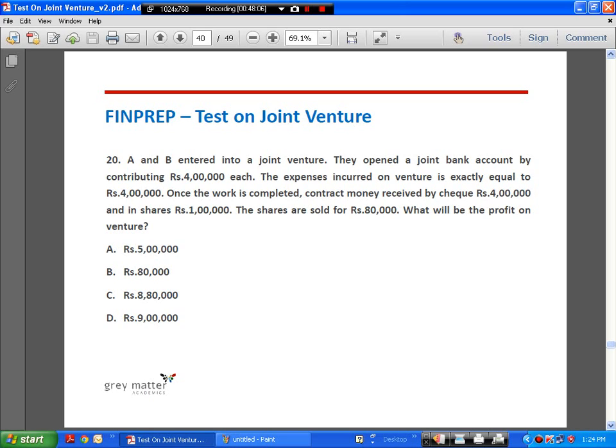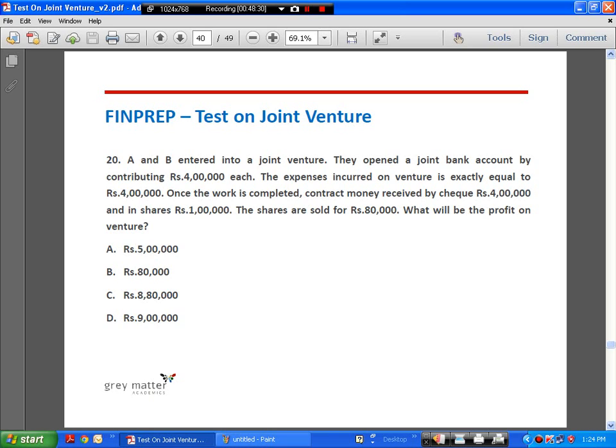Okay. So here we can just do it in our mind, right? See here, the money received on the contract is 4 lakhs plus 1, we are getting 5 lakhs. Expenses incurred is 4 lakhs, right?